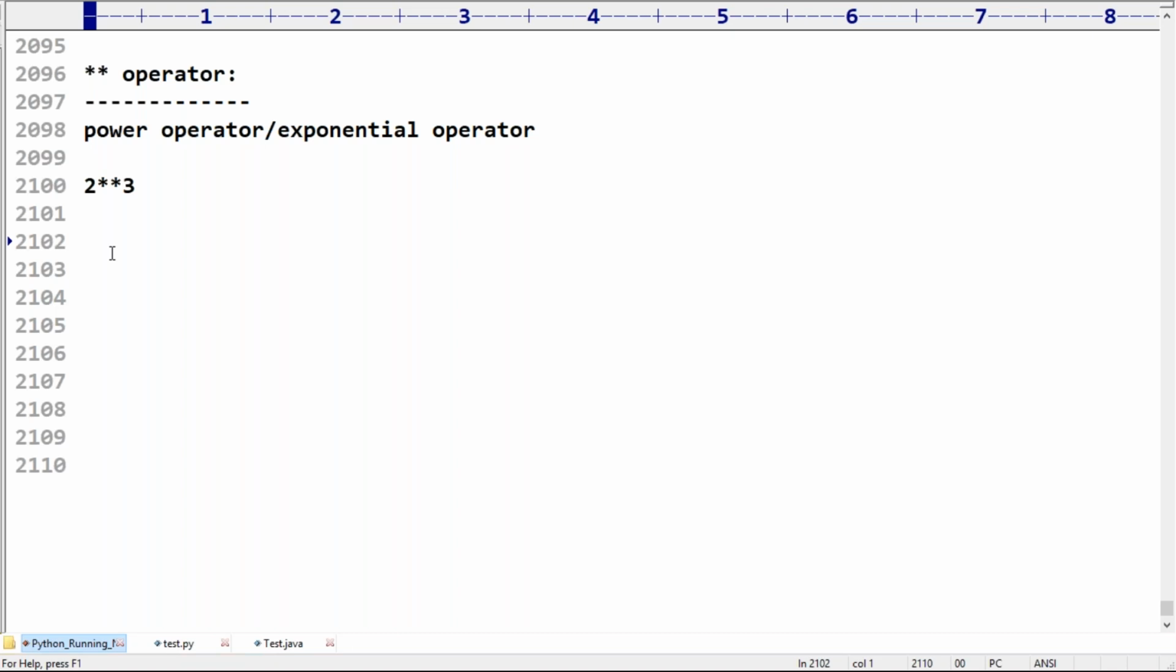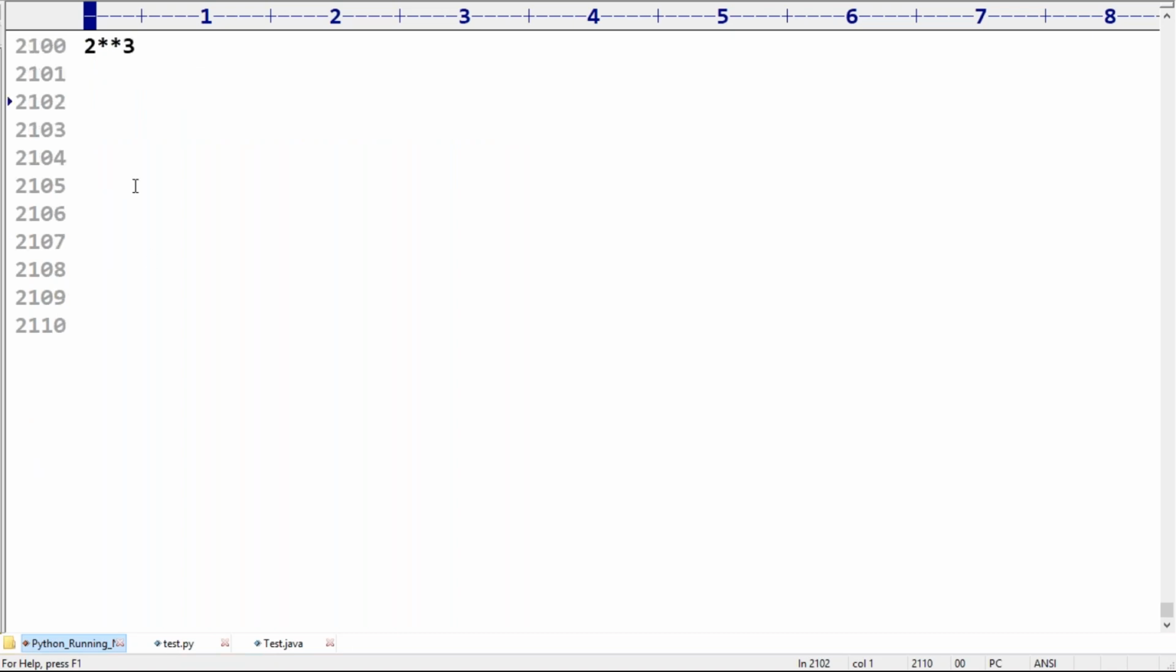Can I go to the next level? Now I hope everyone is in the position to understand the plus operator, minus operator, multiplication operator, division operator, floor division operator, modulo operator, and power operator. These are things we discussed already.